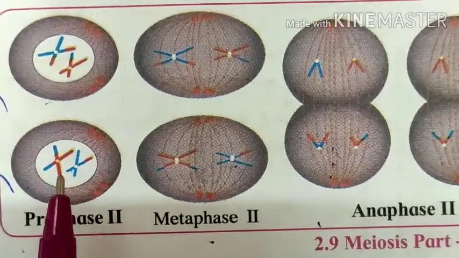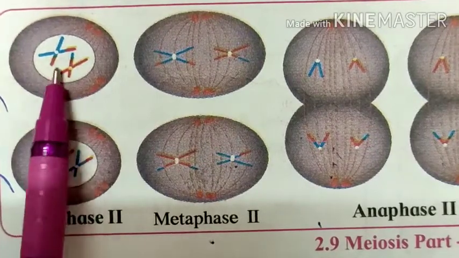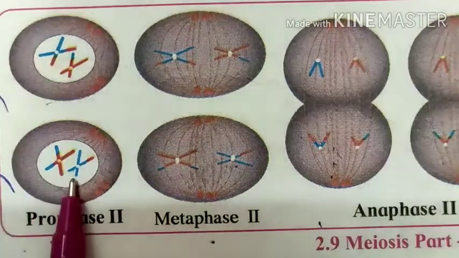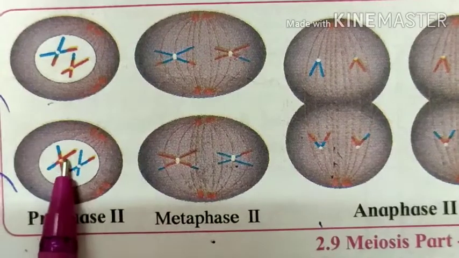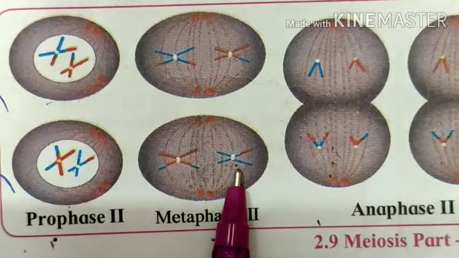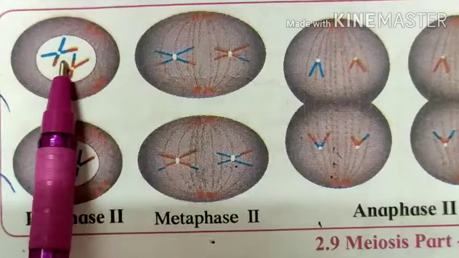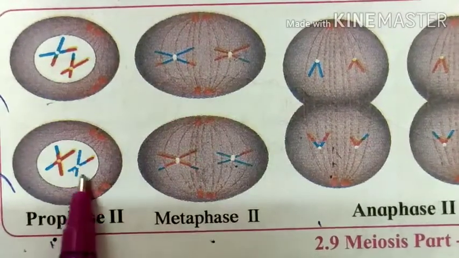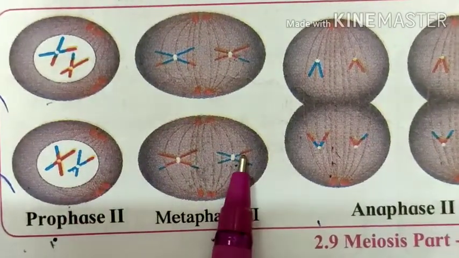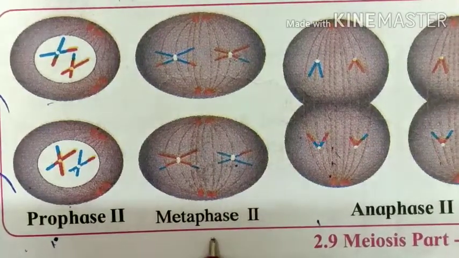Again, in prophase 2 and then metaphase 2, the chromosomes of this cell arrange at the equatorial plane. These are the chromosomes of the other cell. They also arrange at the equatorial plane in metaphase 2.